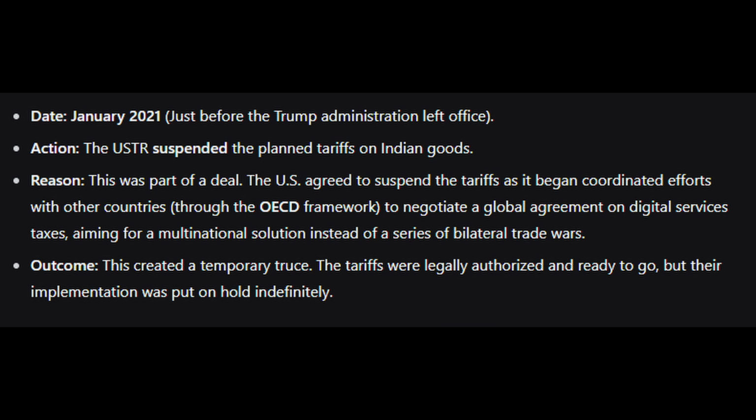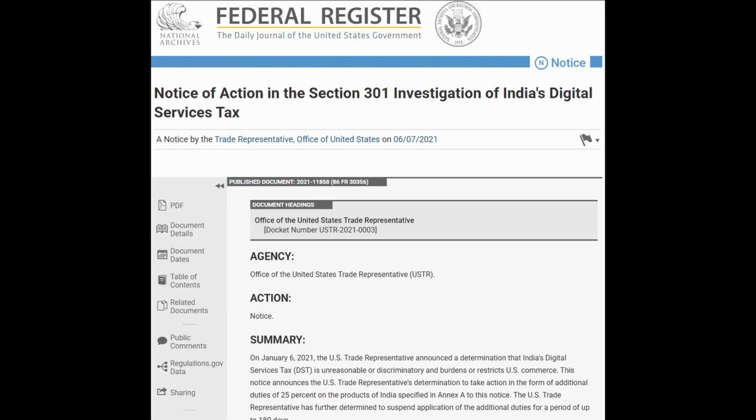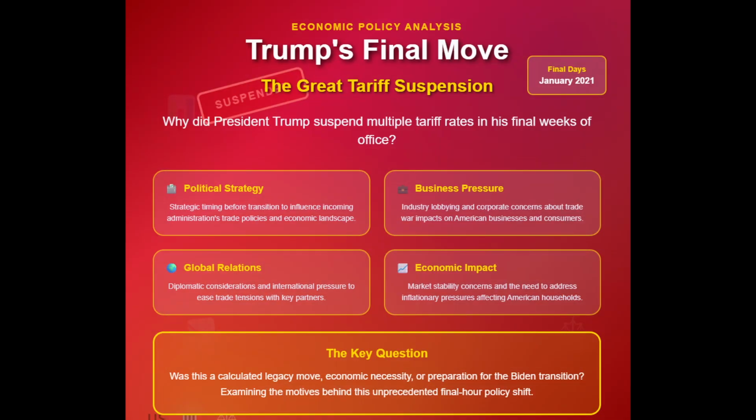So this was all about the saga of tariff of the United States against India during the first term of Trump. It is to be noted that he increased the tariff on Indian products and finally, as his term was coming to an end, he suspended further tariff on India. What does it mean? Does it mean that lowering the tariff on everyday goods and commodities to the United States will earn Trump's voters, in voting for him once again? Or was it about regaining the trust of Indian voters, people in the United States, which will help him in the election? So this was all in this video.